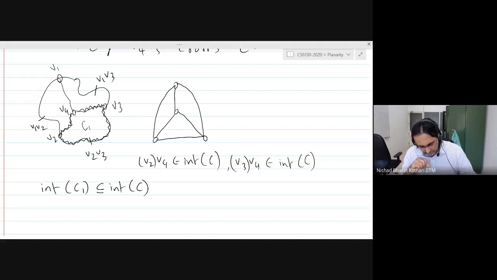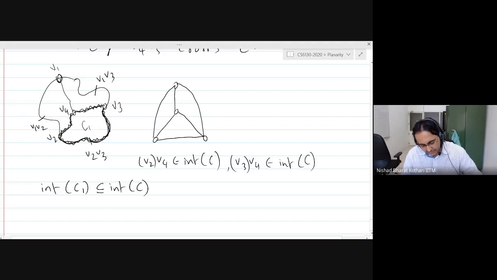And V1 is not in the interior of C. So this curve is formed by two segments that are in the interior of C1 and another segment that is formed by a part of the cycle C itself. And this part does not contain V1, because we are looking at V2, V3, so that does not contain V1.